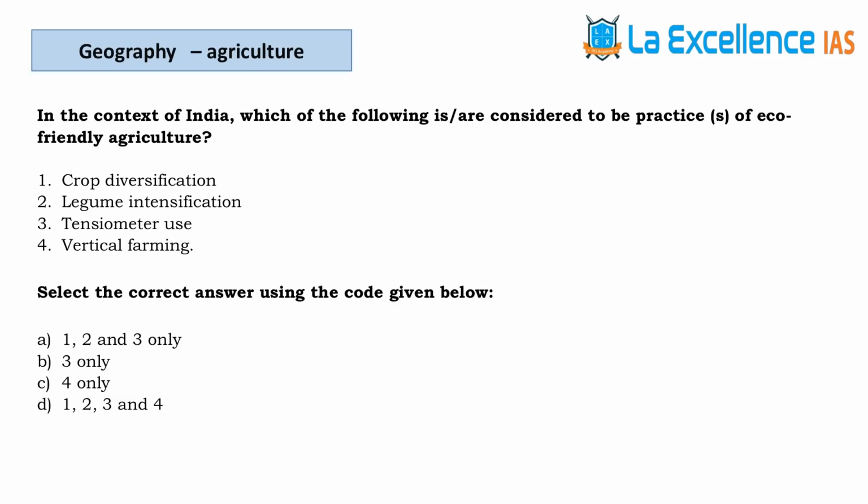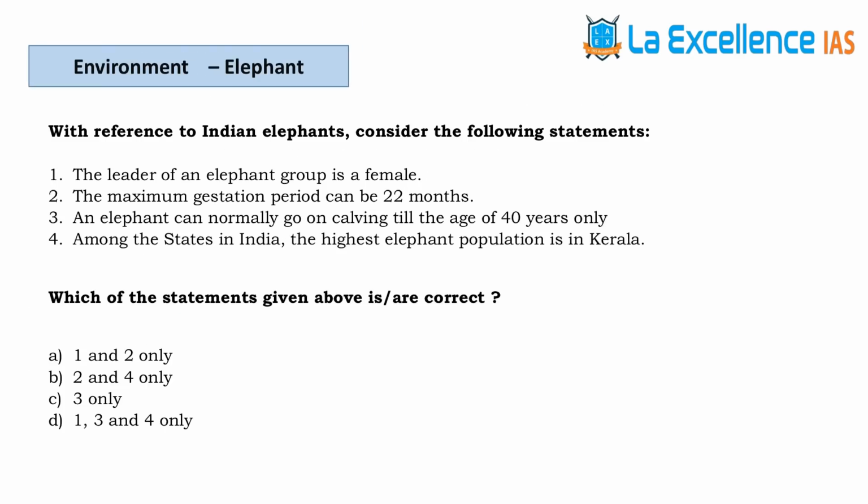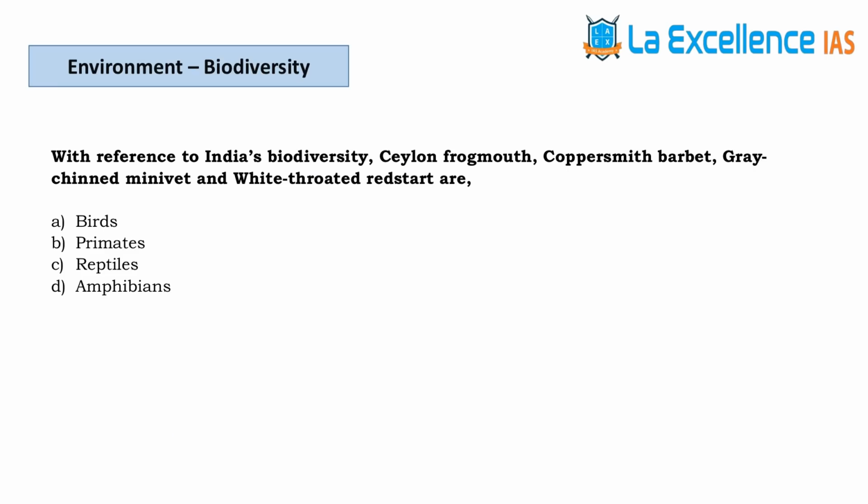The next question is with respect to eco-friendly agriculture. The answer for this question is A. The next question is from art and culture. The answer is B. The next question is with respect to Indian elephants. The answer is A. The next question is with respect to protected areas located in the Kaveri basin. The answer is C.